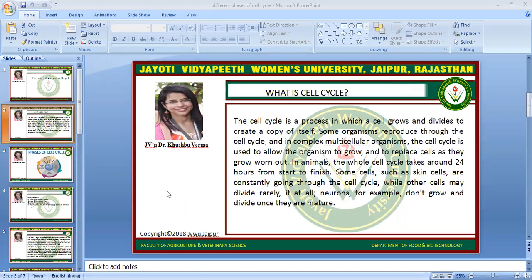In animal cells, the whole cell cycle takes around 24 hours from start to finish. Some cells, such as skin cells, are constantly going through the cell cycle, while other cells may divide rarely, if at all. Neurons, for example, don't grow and divide once they are mature.